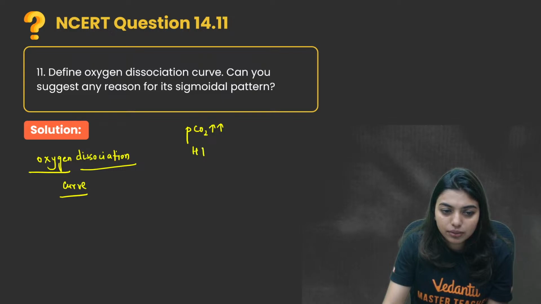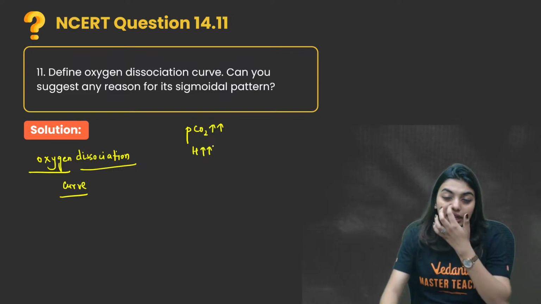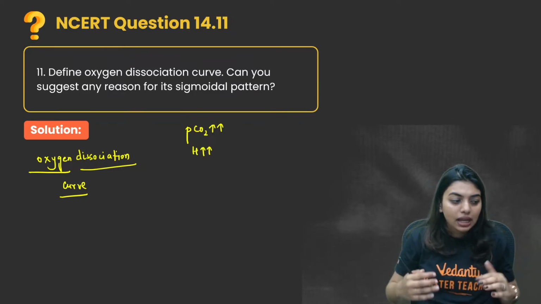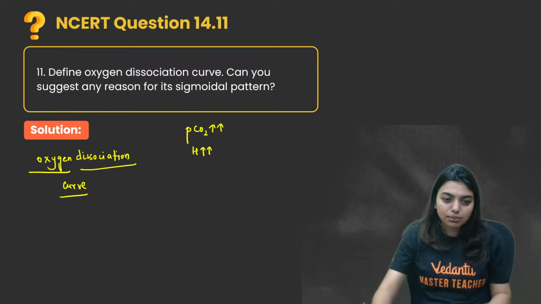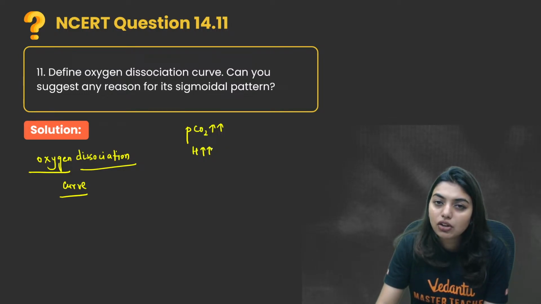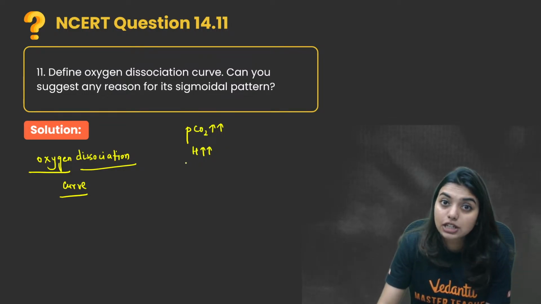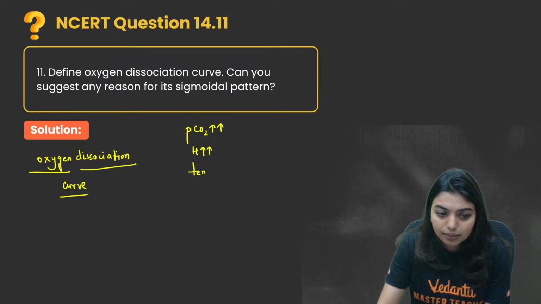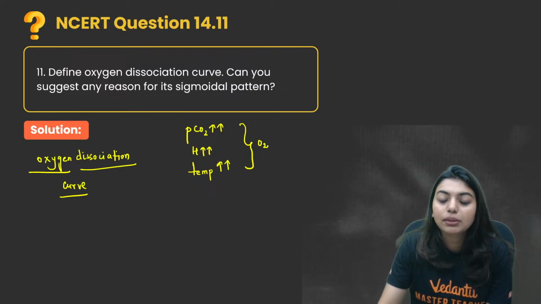Automatically H plus also will be more. I told you, they are like those three idiots. One fellow does it, even they will go and jump. He jumps into the well, even this fellow will go and jump into the well. So partial pressure of carbon dioxide is very high. Automatically H plus also will be high. Same way, temperature also is going to be high. In these situations, oxygen will not be able to survive.